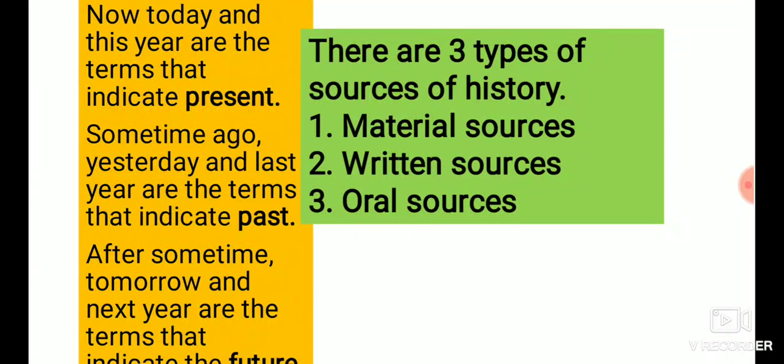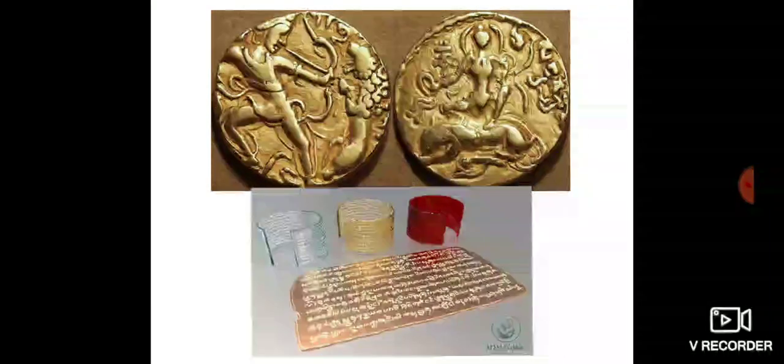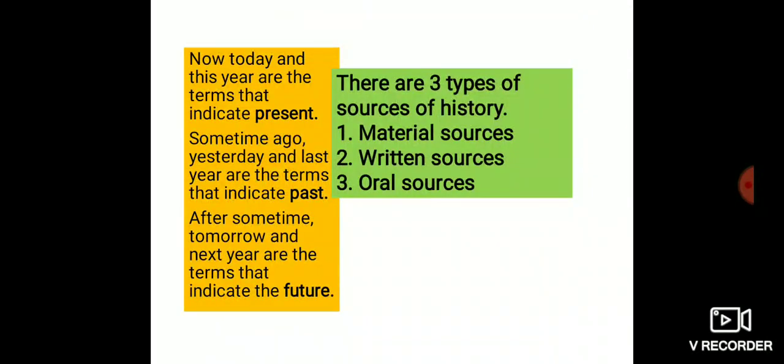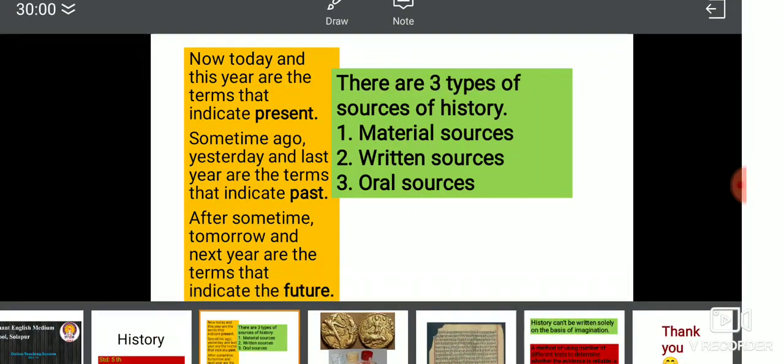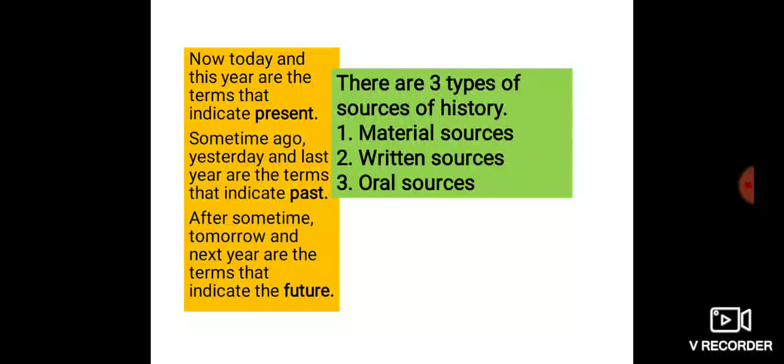You have to deeply examine this, put it in proper sequence, and then write the historical account. This is called the historical or the scientific method. Understood?